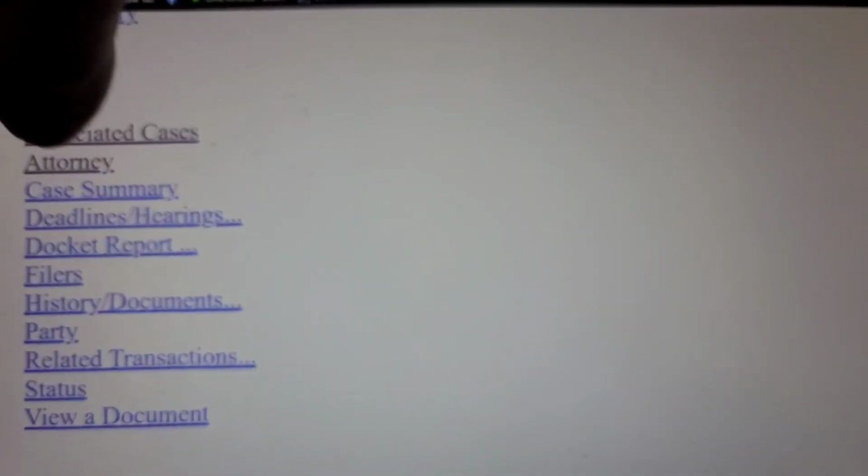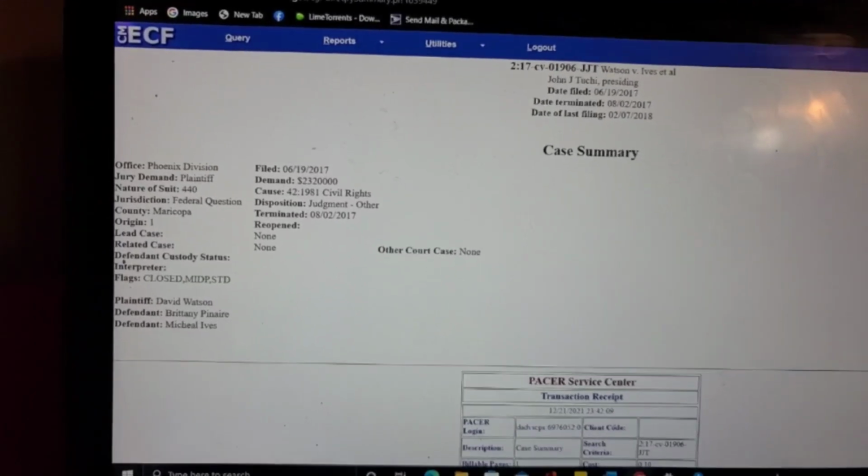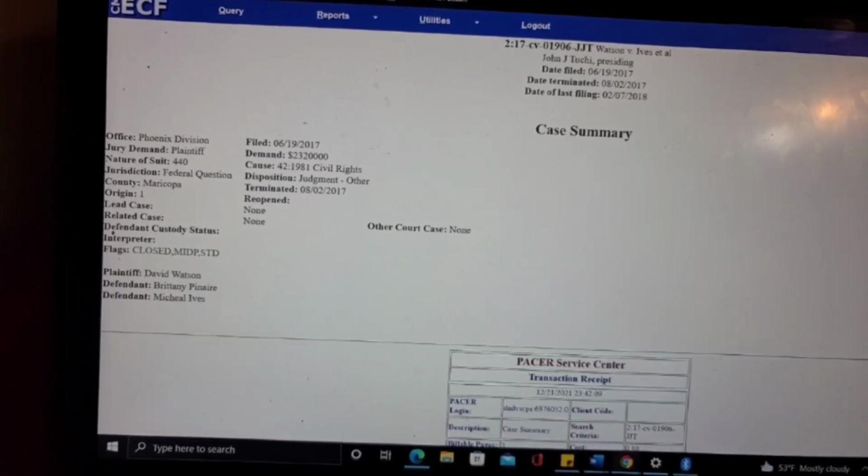Okay, sorry, no attorney found for this case. Go back. We're going to click on case summary. All right, let's see. Jury demand. Okay, so he demanded a jury. Nature of suit, 440. I'm pretty sure 440 is defined in the civil cover sheet, and we'll go back to that to see what that was.